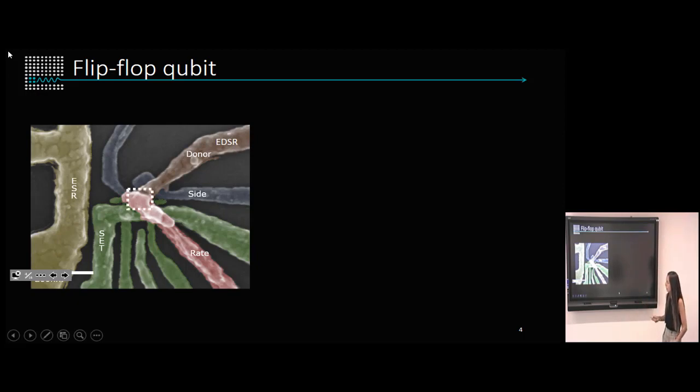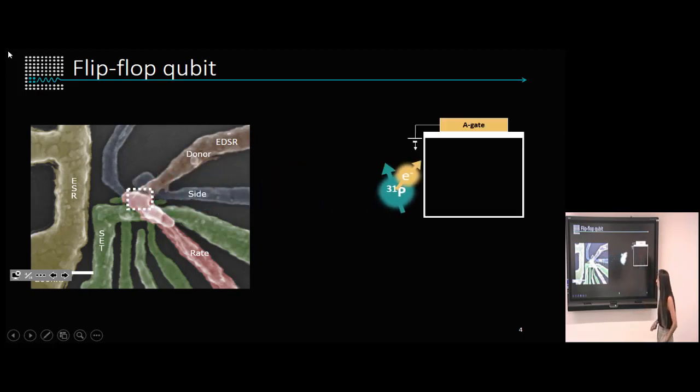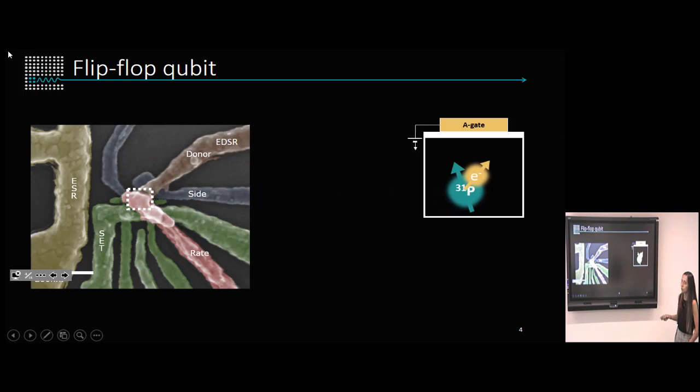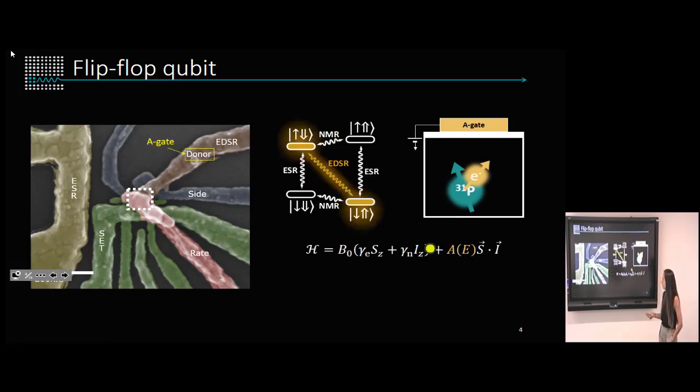So in this little region over here, we implant a bunch of donors, and if we took a look at the cross section of our device, this is what we would expect to find, which is a donor underneath an electrode. For this system, this is the Hamiltonian that we have. We have here the Zeeman term, and this term over here is the hyperfine term, where this A term measures the strength of the overlapping between the electron and the nuclear wave function.